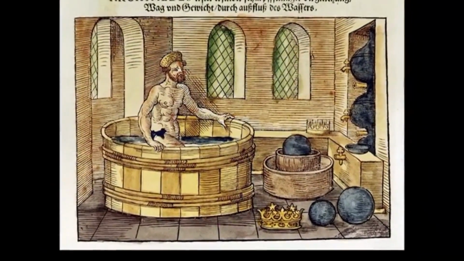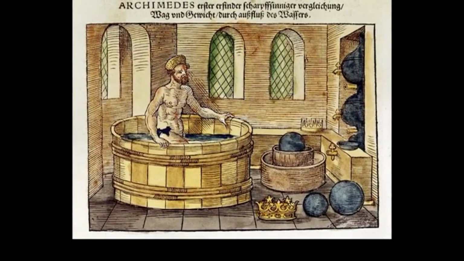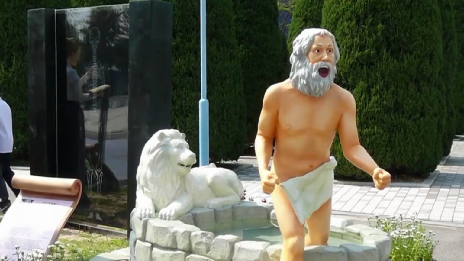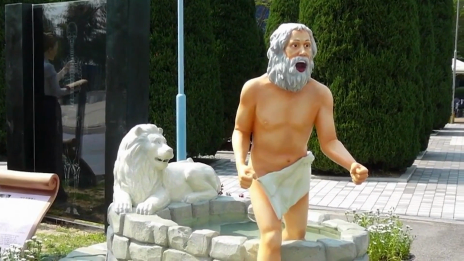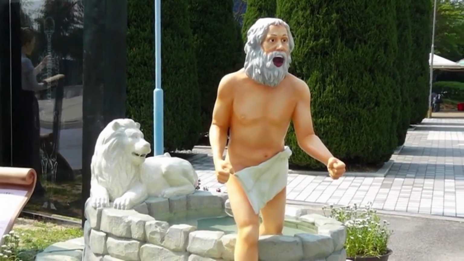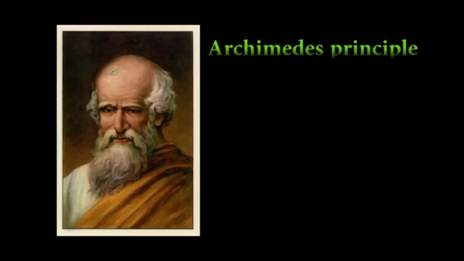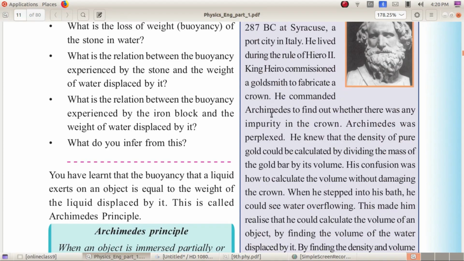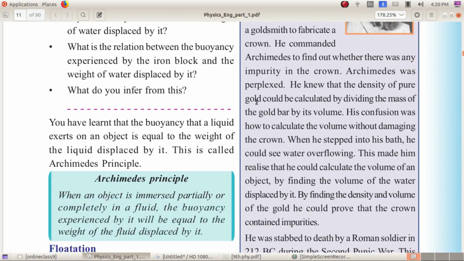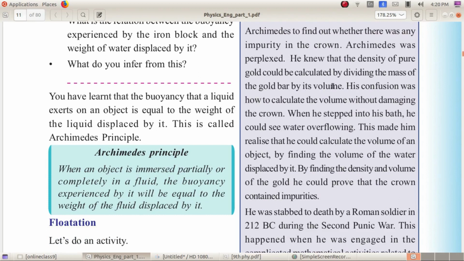When he stepped into his bath, he could see water overflowing. This made him realize that he could calculate the volume of an object by finding the volume of the water displaced by it. By knowing the density and volume, he could find the mass. By finding the density and volume of the gold, he could prove that the crown contained impurities.